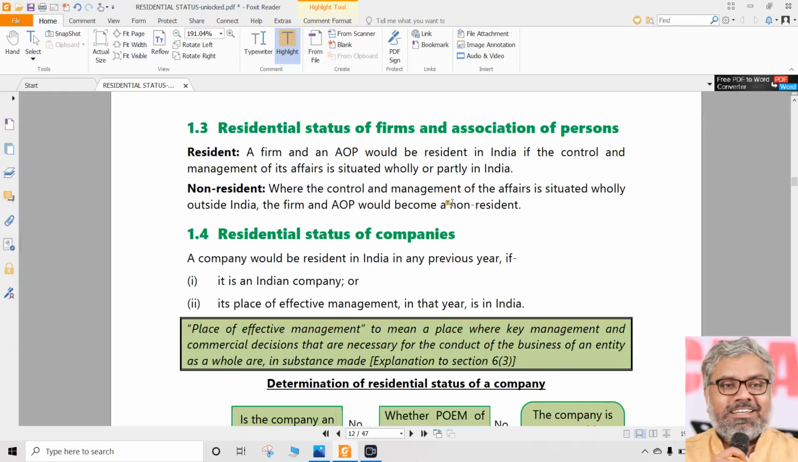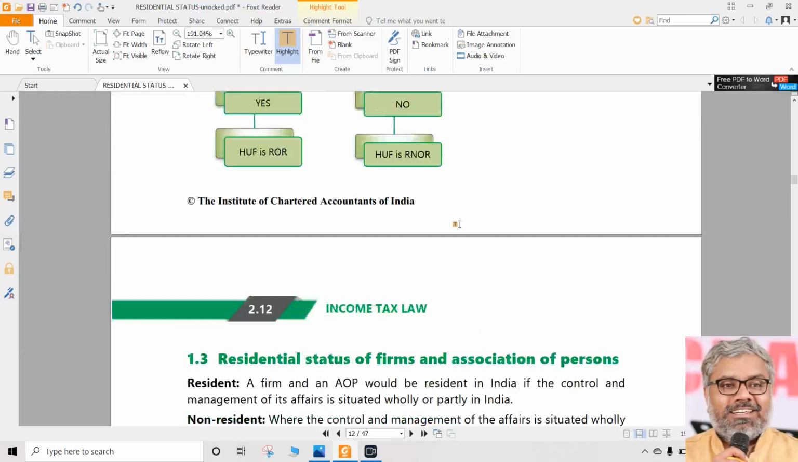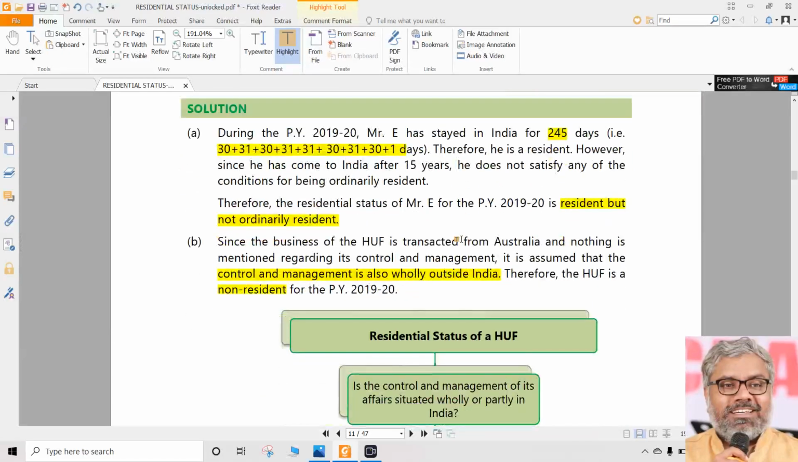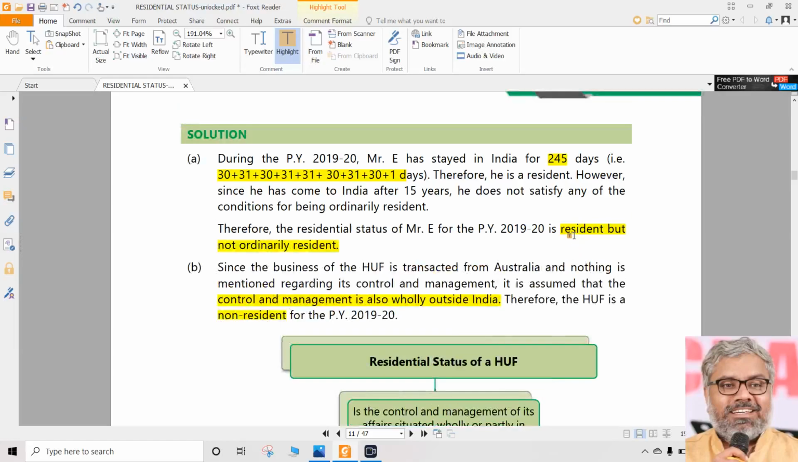In relation to the Karta, individual he is, so you have to calculate number of days of stay, and first basic condition number 1 is satisfied, 182 days or more, hence he is resident. Once that is satisfied, you have to check additional conditions. Did he stay in India for 730 days or more during 7 years preceding the previous year? No. Was he resident in 2 out of 10 years preceding the previous year? No. Since both additional conditions are not satisfied, the residential status of this person, Mr. E, who is incidentally the Karta of the HUF, is resident but not ordinarily resident.